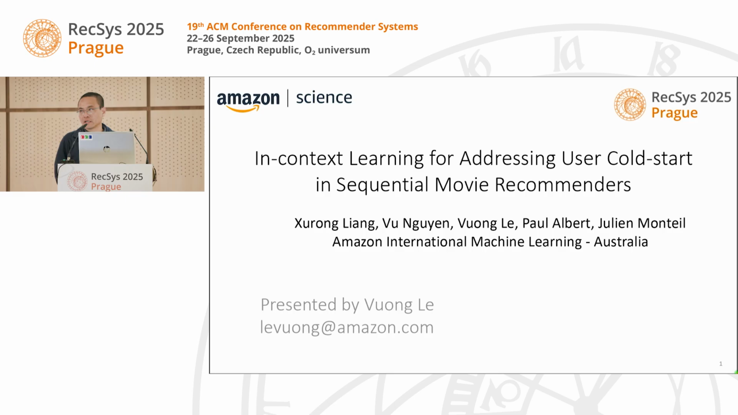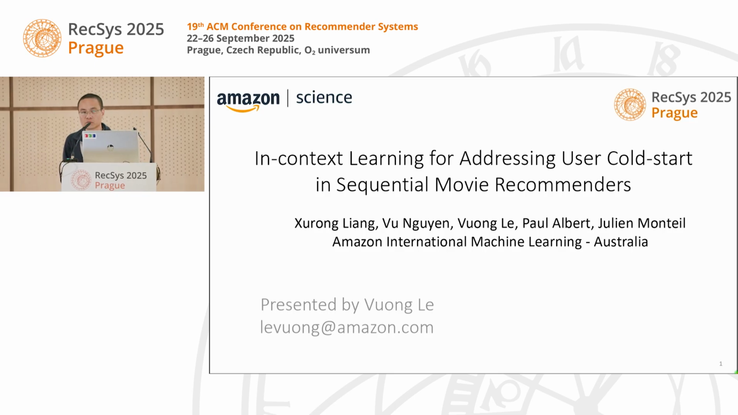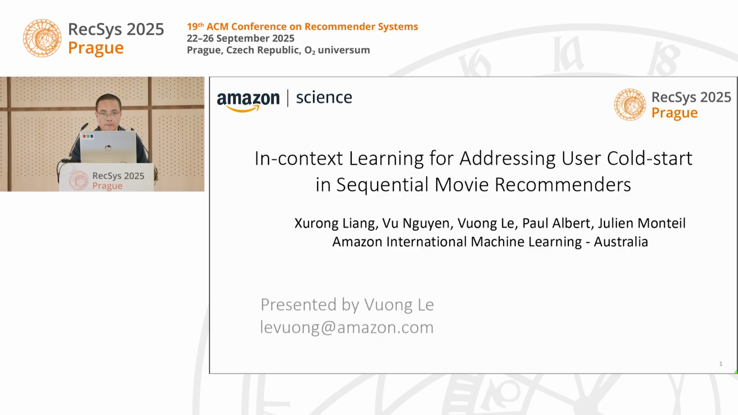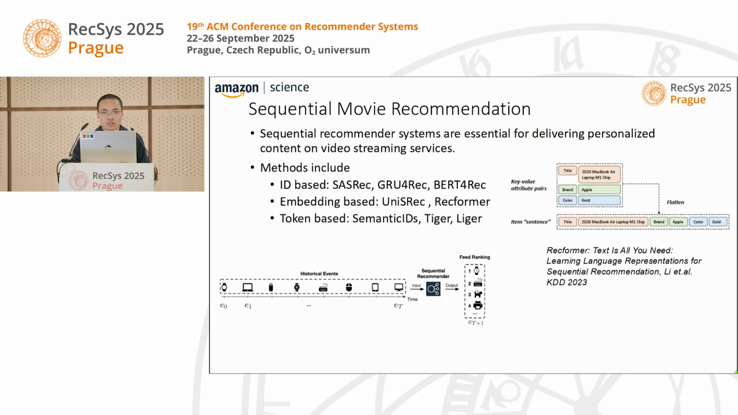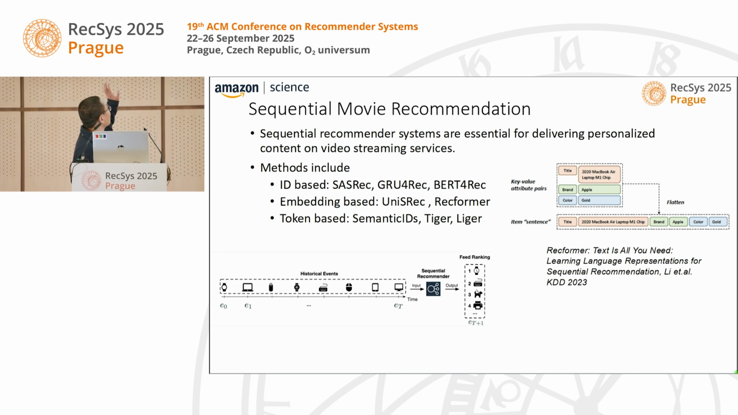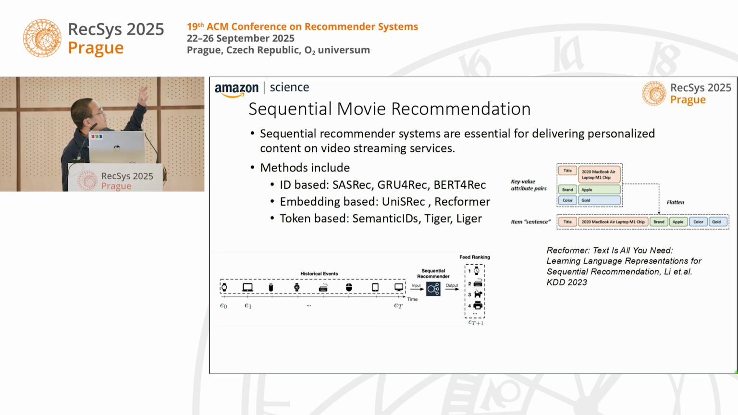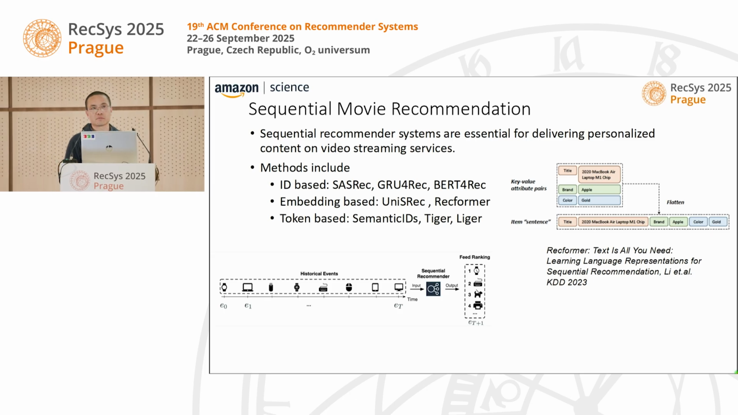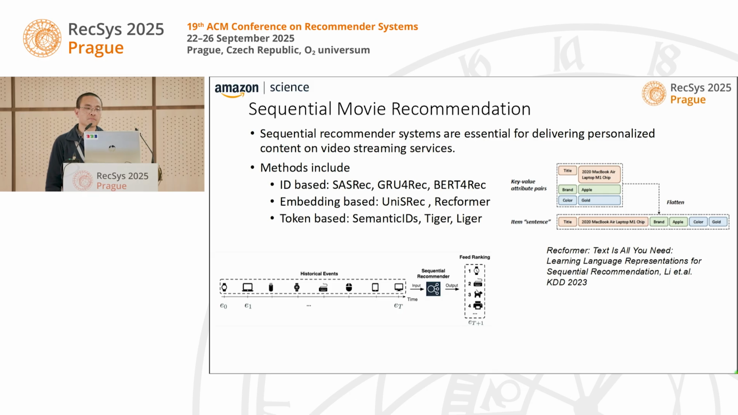Today, really happy to discuss with you about our recent work on in-context learning for user goal start and apply for sequential recommender system. So let's quickly go through sequential movie recommendation. Basically, the problem is that we have a series of items that customer watched in the past, and the task is to predict what customers are going to be interested to watch next to recommend to them.